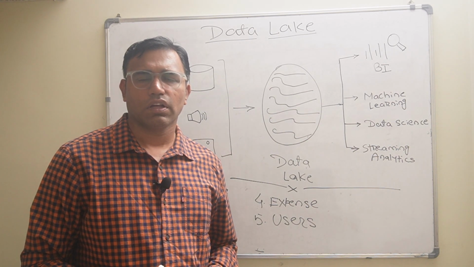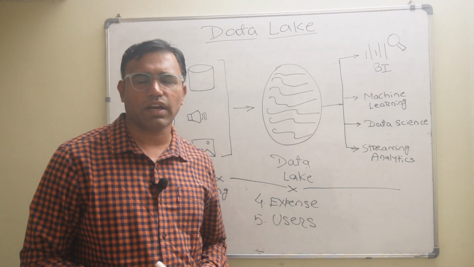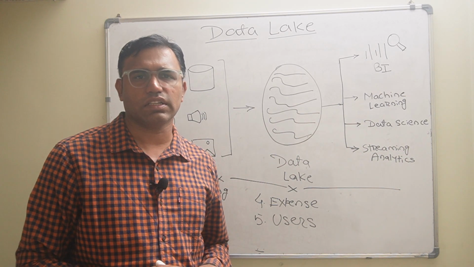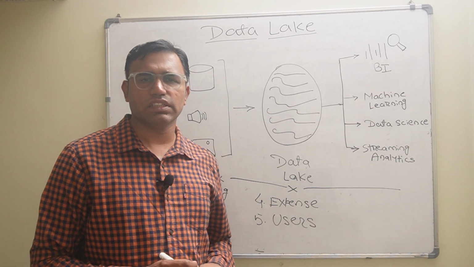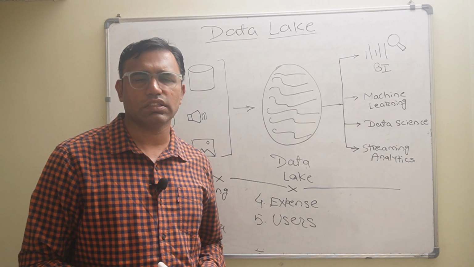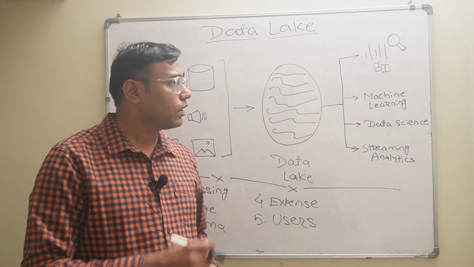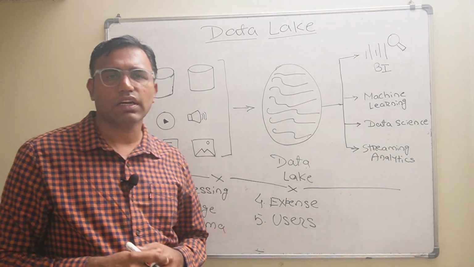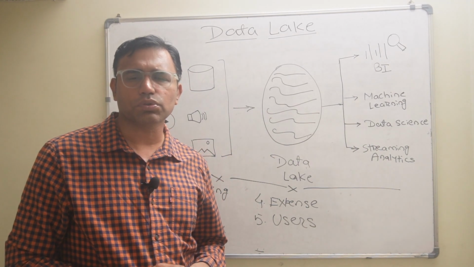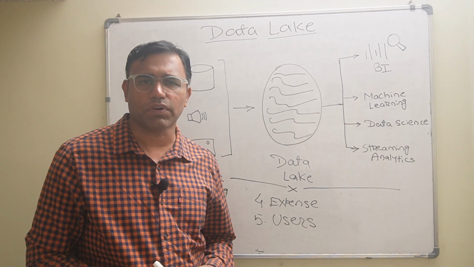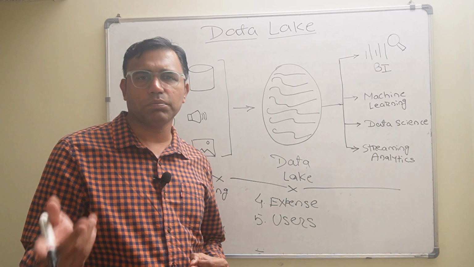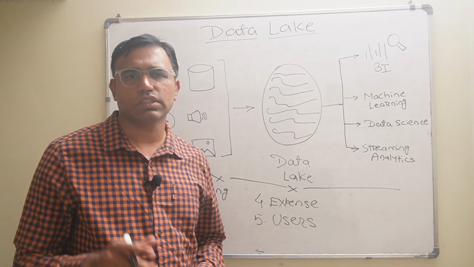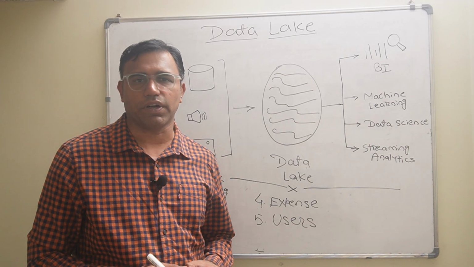You can say if you take a Word document and if the sentences are written in Word document, it is unstructured because it is not arranged in the form of rows and column format. So data lake is a central repository where the data is stored. It stores the data in the form of unstructured and structured. But if you take the example of data warehouse, it stores the data in only structured format.